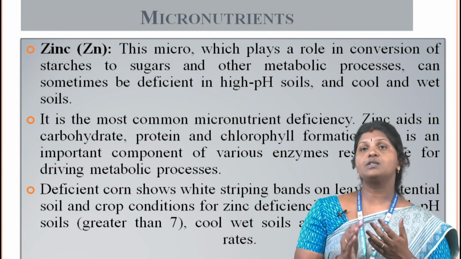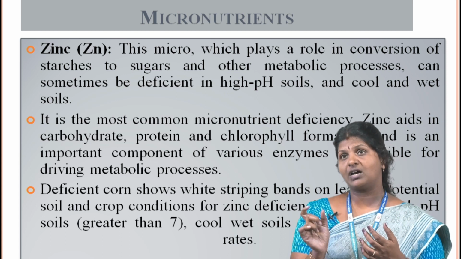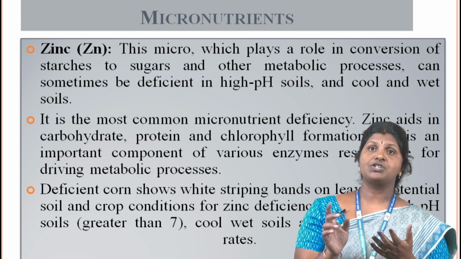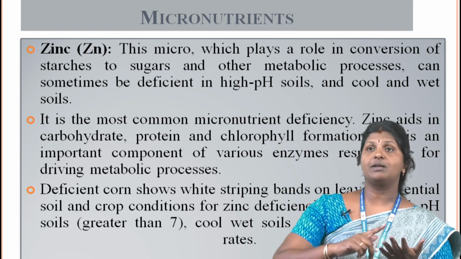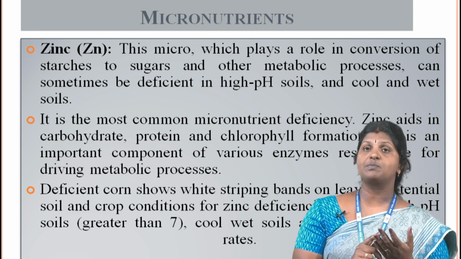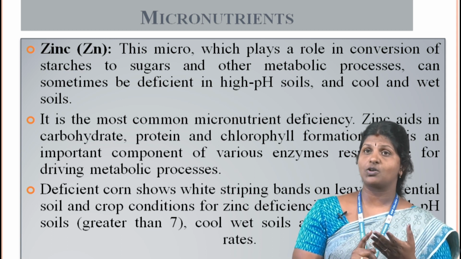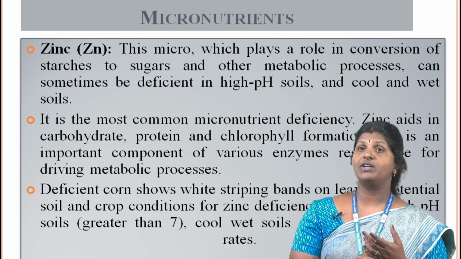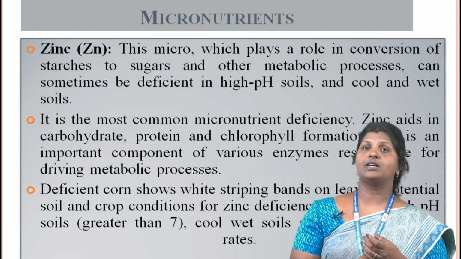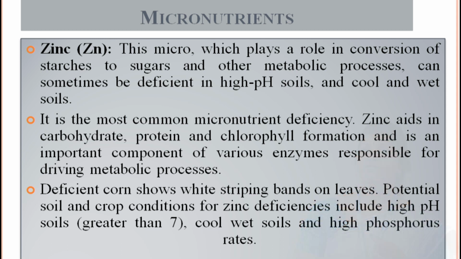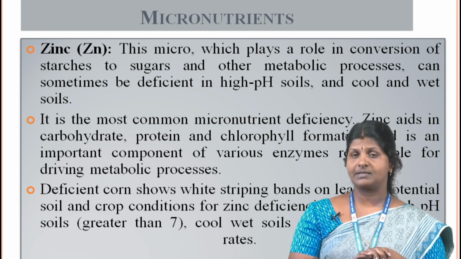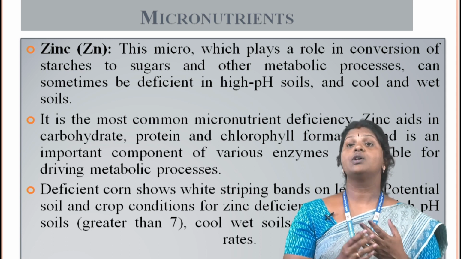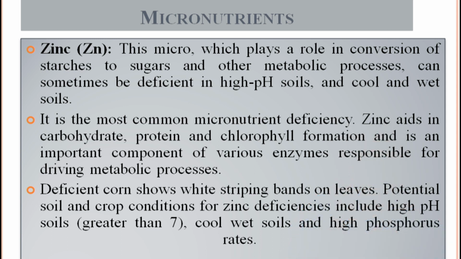Then zinc. This micronutrient, which plays a role in conversion of starch to sugar and other metabolic processes, can sometimes be deficient in high pH soil and cool, wet soil. It is the most common micronutrient deficiency. Zinc aids in carbohydrate, protein and chlorophyll formation and is an important component of various enzymes responsible for metabolic processes. Deficient corn shows white striping bands on leaves.